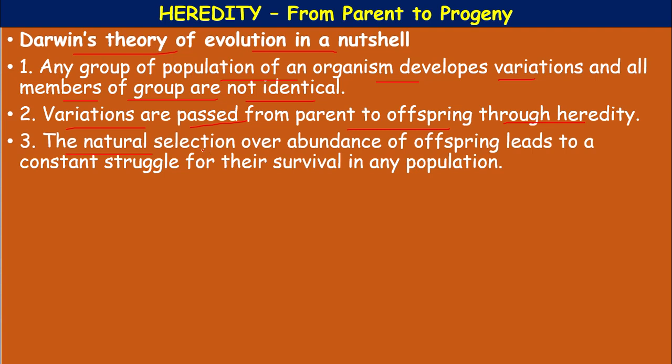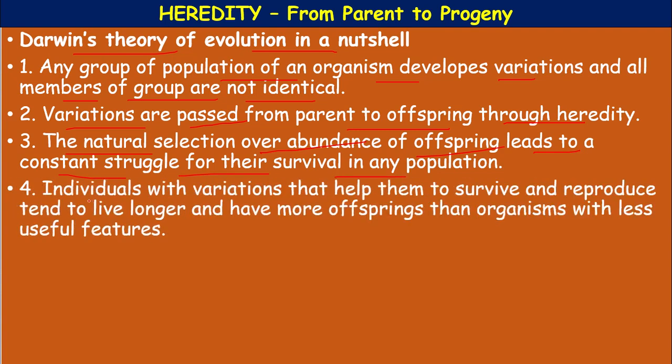The third one, natural selection: over-abundance of offspring leads to a constant struggle for survival in any population. The fourth one, the individuals with variations that help them to survive and reproduce tend to live longer and have more offspring than the organisms with less useful features.